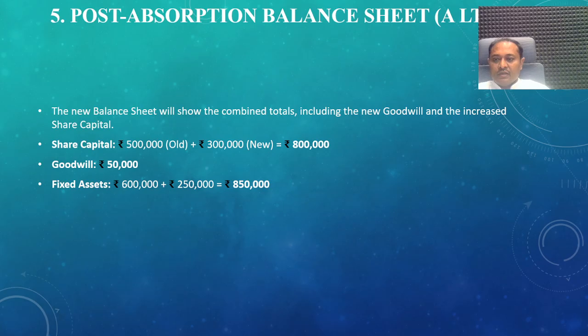The goodwill, for the asset side there is 50,000, we already calculated and discussed this. Fixed assets, 6 lakh rupees of A Limited already and 2 lakh 50,000 of B Limited. 6 lakhs plus 2 lakh 50,000, that is 8 lakh 50,000, and the remaining amount will be shown on the liability side, that is a capital reserve.